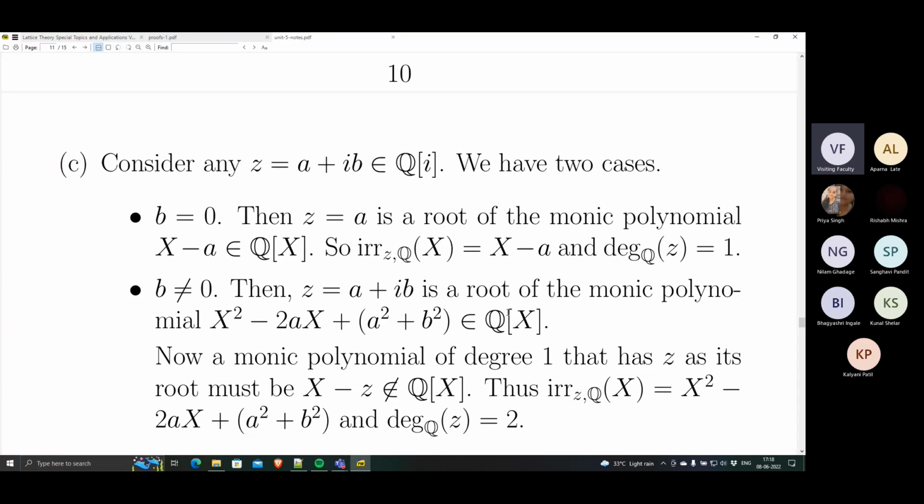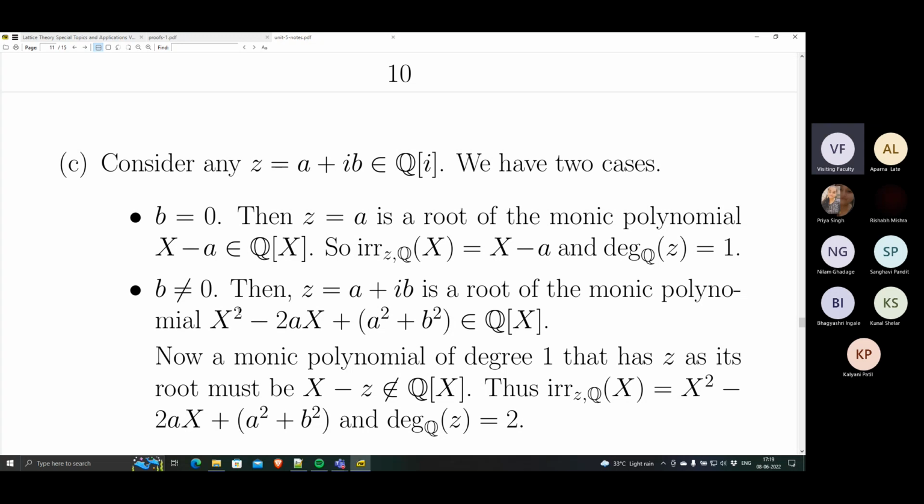But now if that number is not purely real, it is a complex number non-trivially, so the imaginary part is non-zero, then z is equal to a plus ib, as we have seen before in the previous discussion. It is a root of the monic polynomial x square minus 2a times x plus a square plus b square. This we have just seen how it comes. And this is a polynomial over the rationals because a and b are rationals. Now, is this the minimal polynomial? Is the degree 2?